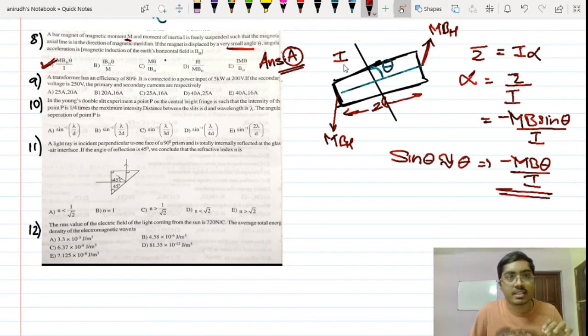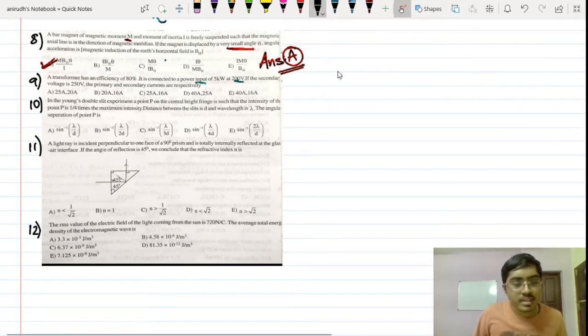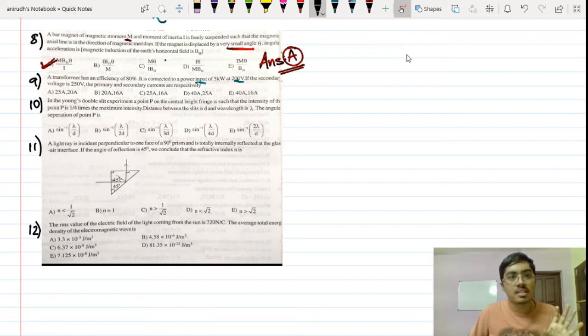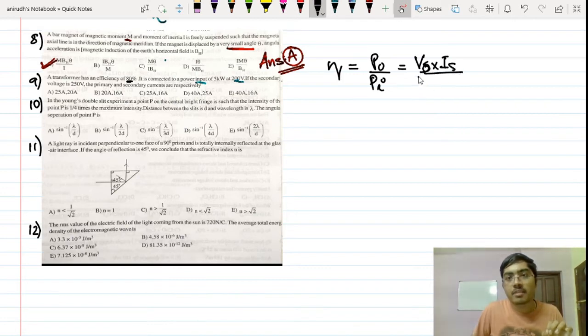Let's switch over to the next question. So question number 9 is a routine question on transformer. It is taught in the topic of electromagnetic induction. A transformer has efficiency of 80%. If I take eta is equal to power output divided by power input, that is equal to voltage output multiplied by current output, or voltage secondary, current secondary divided by voltage primary, current primary. So we are just supposed to plug in the values. 80% means 80 divided by 100.